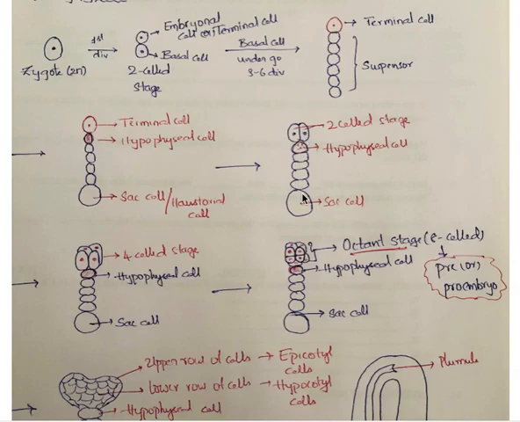By the division, the suspensor makes the developing embryo continuously stay in contact with the nutrient medium. So to keep this terminal cell completely in contact with the nutrition, the suspensor undergoes division. Hope you understand. So what is the job of the suspensor? It keeps the terminal cell in continuous contact with nutrition.